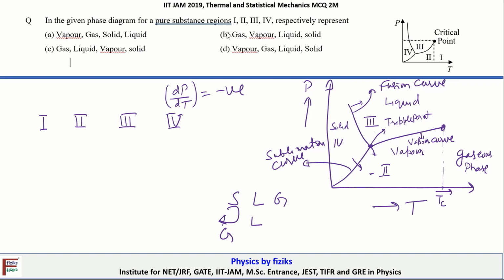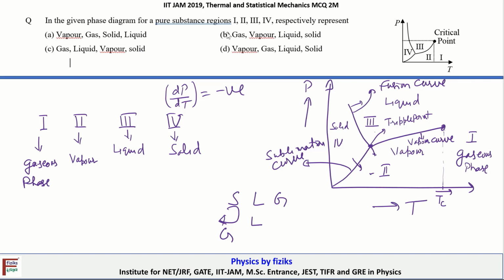The first region, marked as 1, is above the critical point, so it is the gaseous phase, where there is no distinction between the liquid and vapor. What is region 2? Region 2 is the vapor phase, region 3 is the liquid phase, and region 4 is the solid phase.